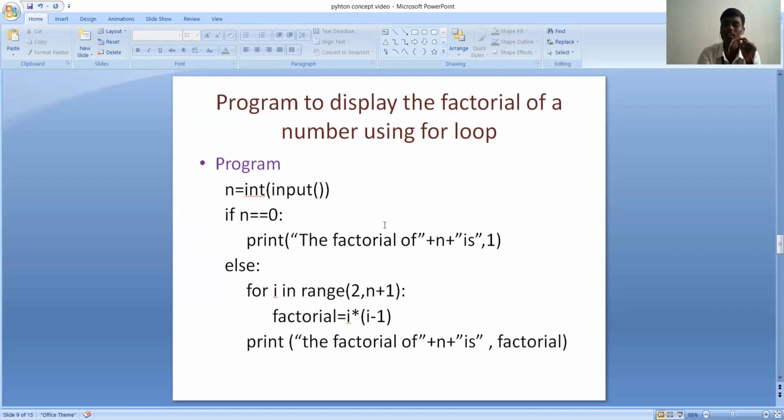The order of execution of this program is, first the interpreter will read the number. Next it will check whether the number satisfies the if statement or not. If it satisfies the if statement, it will execute the print statement which is in the if statement. Otherwise, the interpreter jumps to the else part and executes the else part source code.